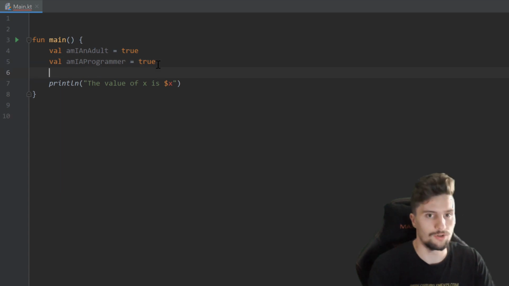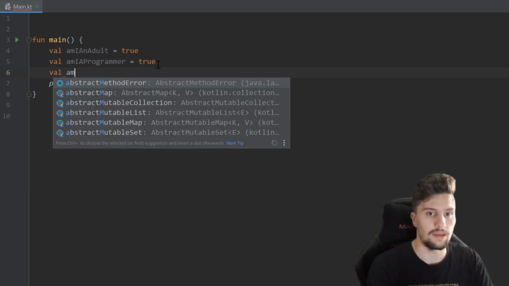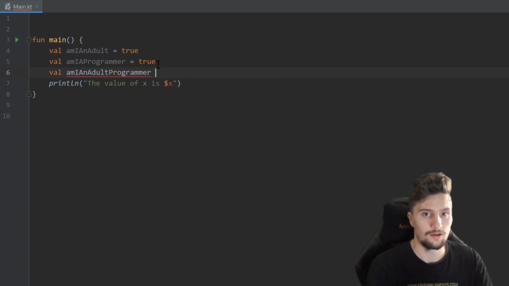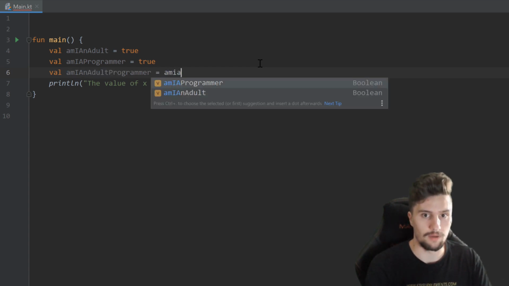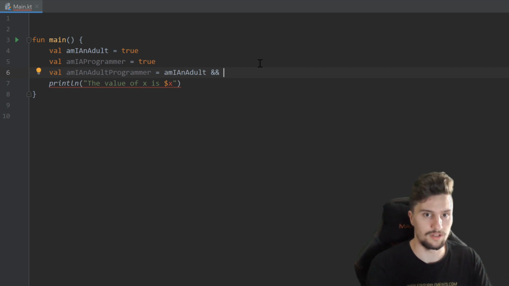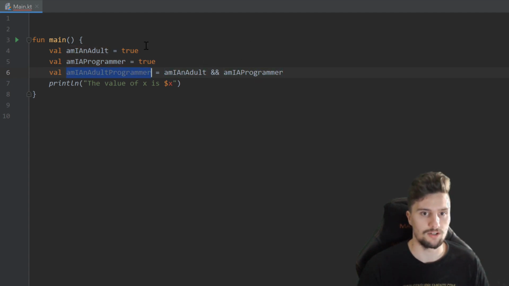So if we would write val am I an adult programmer, which is only true if both of these booleans are true, then we can set that equal to am I an adult, and so a double and, that is important here, am I a programmer. So this will just check if this is true and if this is true, and only if both are true, it will assign true to this.